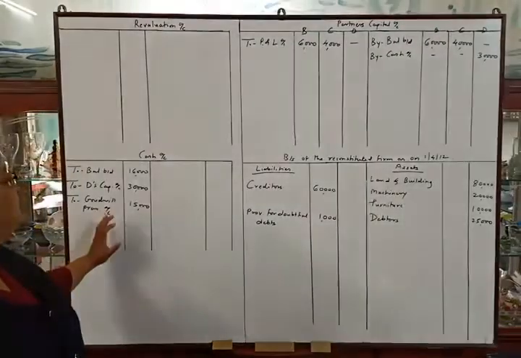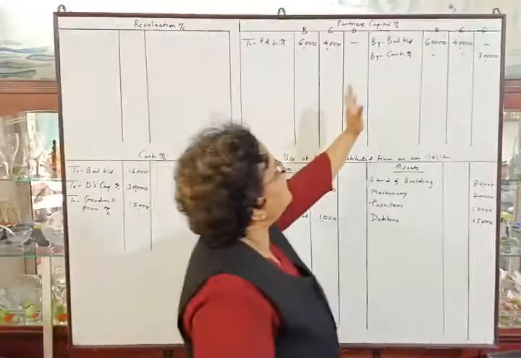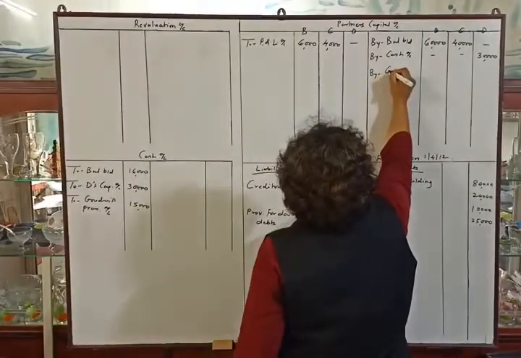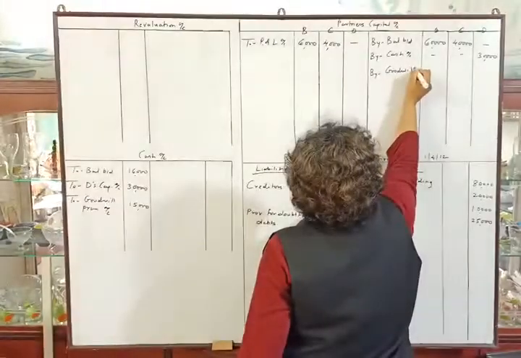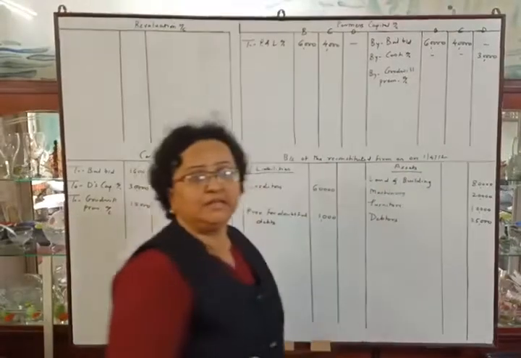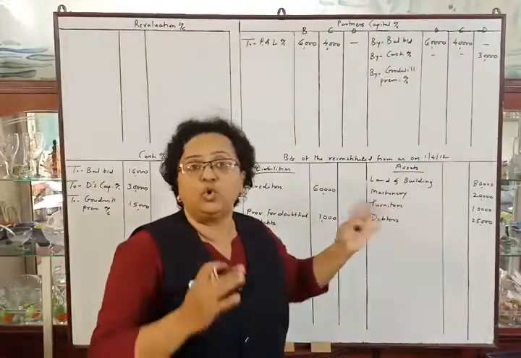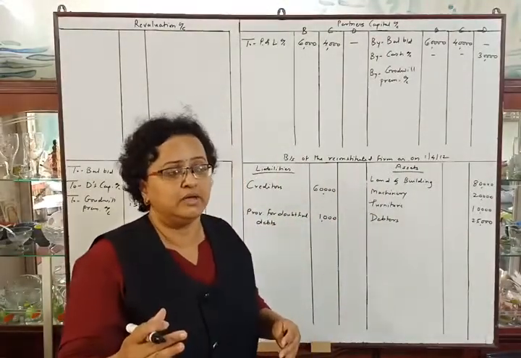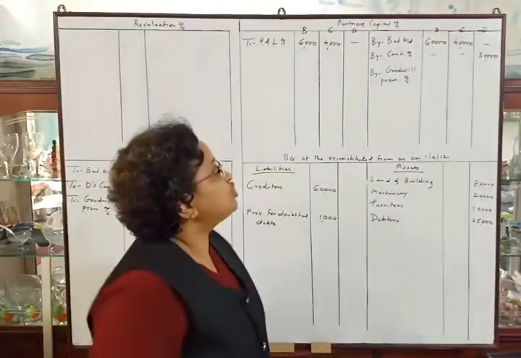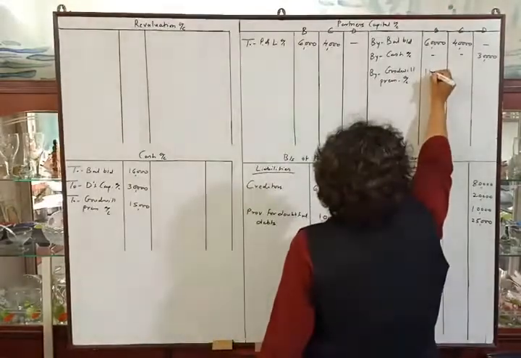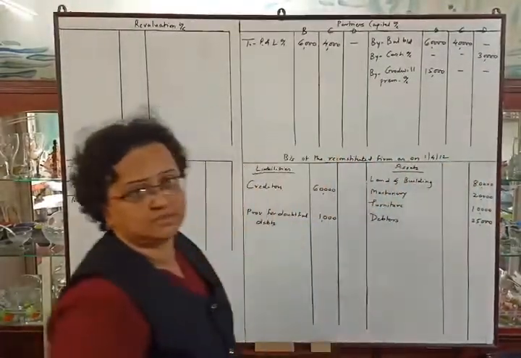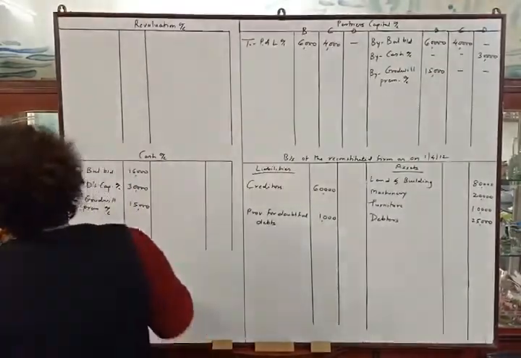And now we will transfer this goodwill premium to the credit side of partners' capital account. So by goodwill premium account, we all know that this goodwill premium will be distributed between the old partners in their sacrificing ratio, but here only partner B is the sacrificing partner, so all goodwill will be given to Mr. B, and that in other columns. Okay. Then next adjustment.